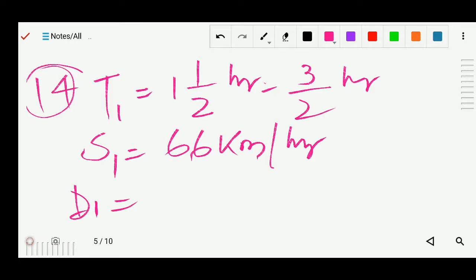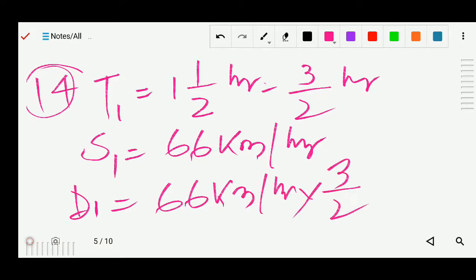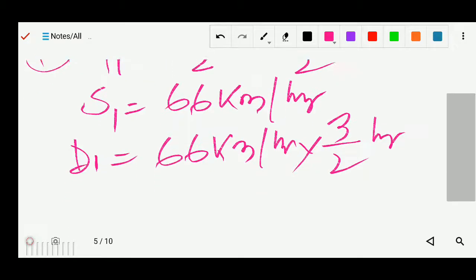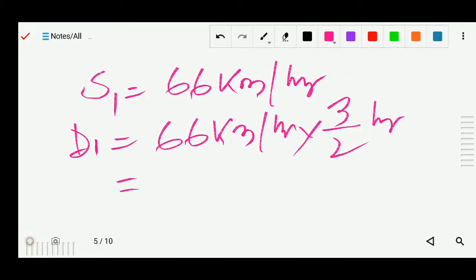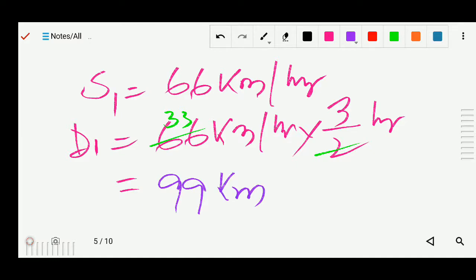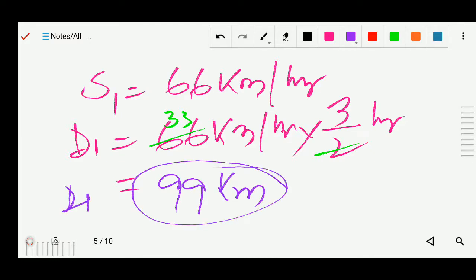Distance equals speed into time. So speed is 66 km per hour multiplied by 3/2 hours. We can divide it also, so 33 into 3, you will get 99 km. So distance 1 is 99 kilometers.